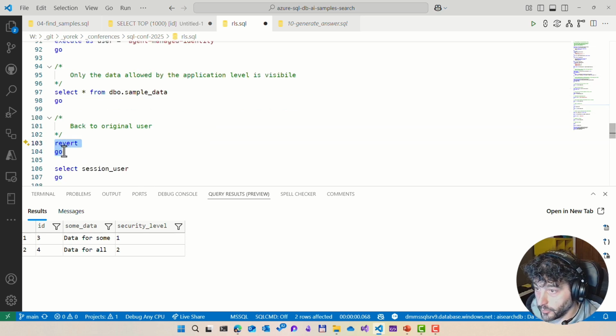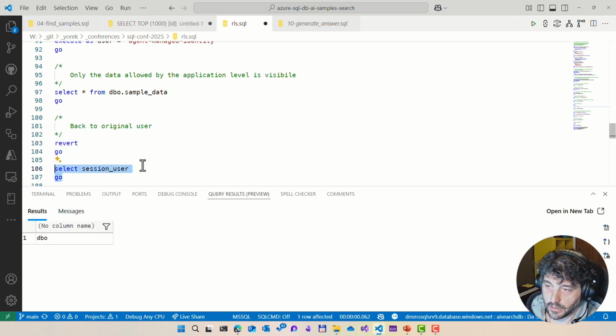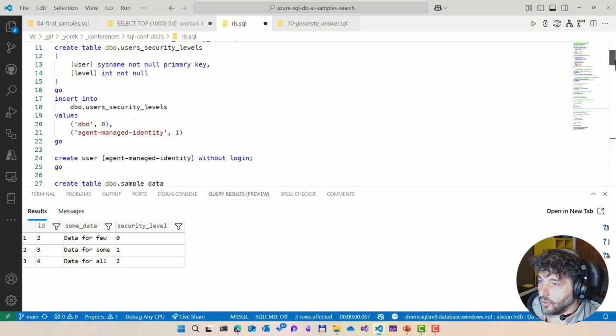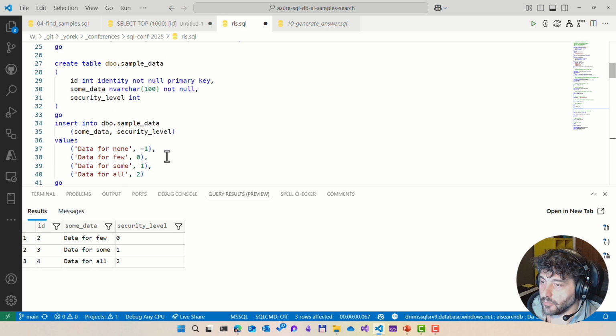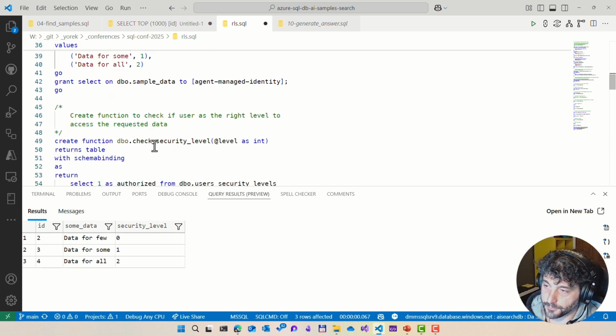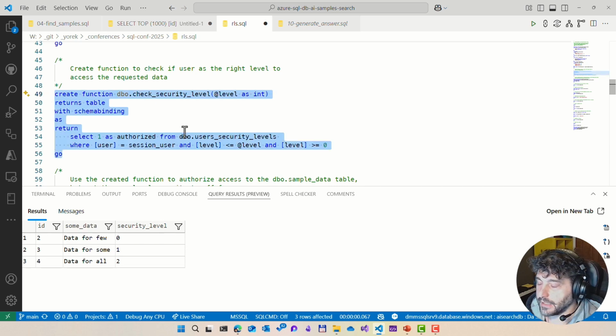Now, if I go back to my user, of course, now I'm back as administrator, but the row level security is still in place. I can't see the row with value -1 anymore. This row is just like it never existed to me or to the agent. And of course, I can also change the data. The table is a regular table, so you can add data, remove data, update data, and based on security level, following the function I created here for the example, I will be able to see or not see any row.